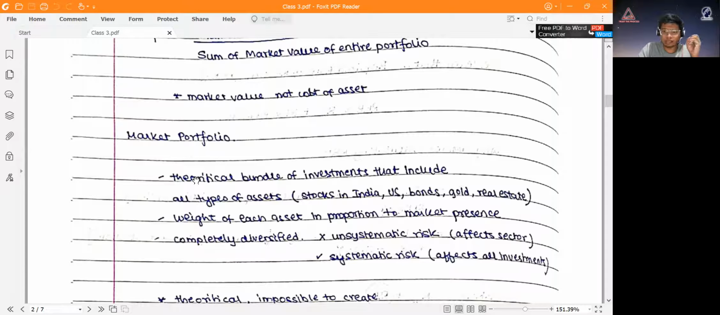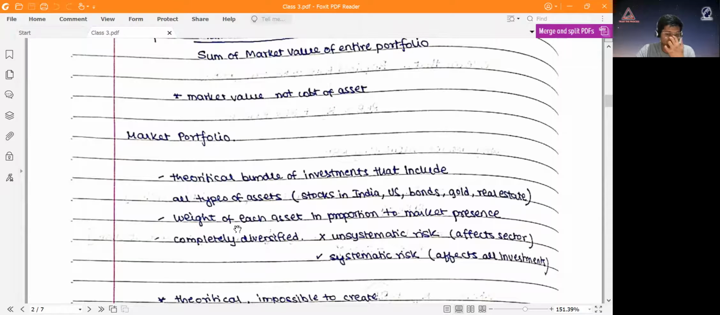Again, this is a very theoretical concept. It says that the market portfolio is a portfolio of all kinds of investments that are possible. So it can include stocks in India, stocks in US, stocks in Australia, bonds, gold, real estate, all kinds of assets that are possible. You make a bundle of those assets and calculate the weight of each asset in the portfolio based on the market presence.